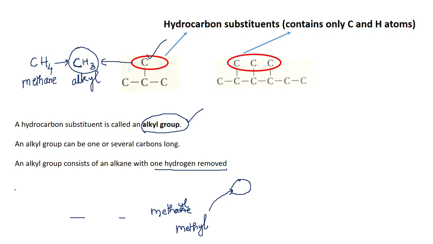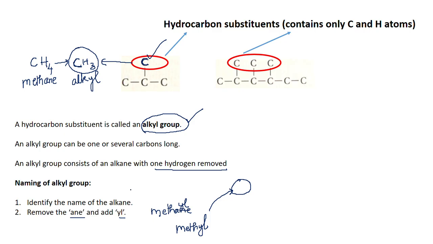So the alkyl group is named by finding out the original name of the alkane with so many carbon atoms. In this case there is only one carbon atom in the alkyl group. So the original name of the alkane with one carbon atom is methane. In methane, I remove the A-N-E and suffix it with YL. So methane becomes methyl. So methyl group is nothing but CH3.